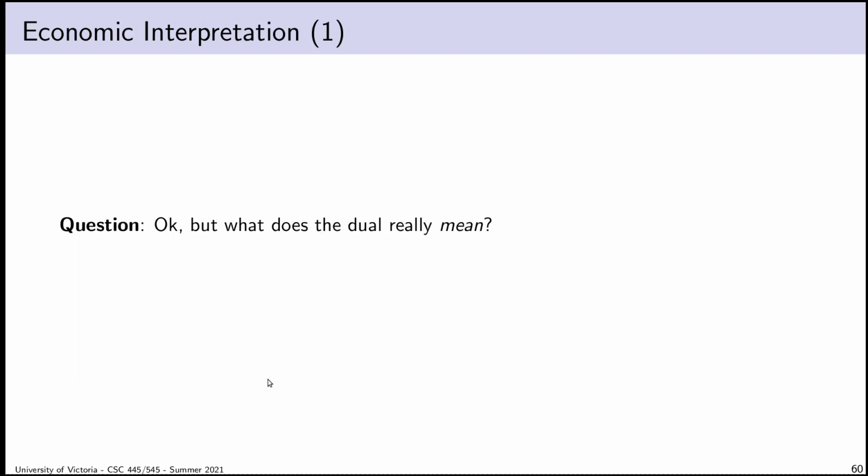So that was the dual simplex method. We now know how to perform dual pivots. But what is the dual? I mean, what does it mean? We're used to by now this idea that every LP has a dual, and we know that there are some profound connections between the primal and dual.